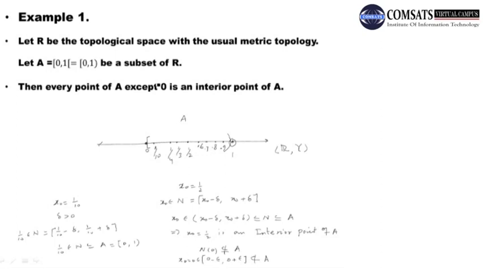Dear students, therefore, we can conclude that in this case, interior of A is the collection of all the interior points, and 0 is not an interior point, and all other points of the set are its interior points. So interior of A is the open interval 0, 1, which is of course contained in A in this case. You can see, because A is a little bit greater than interior of A. How is it a little bit greater? Because this A is also containing 0 as well, but interior of A is not containing 0.